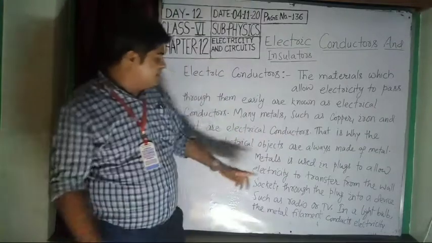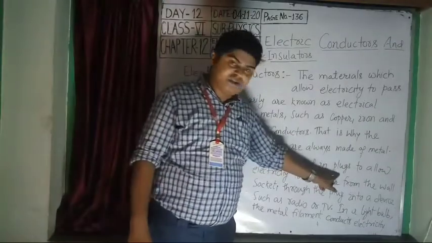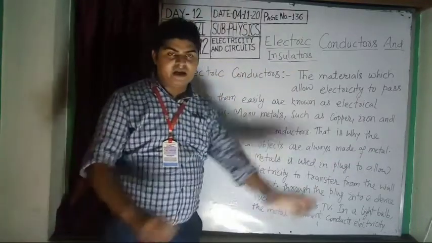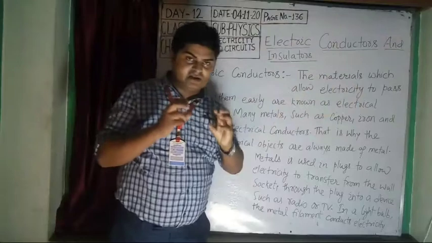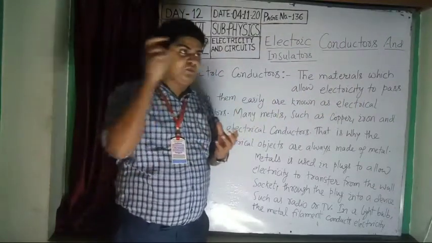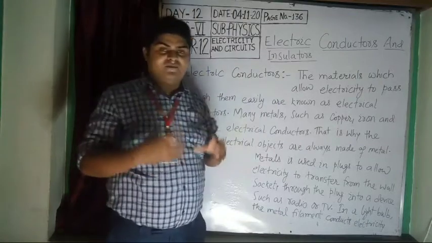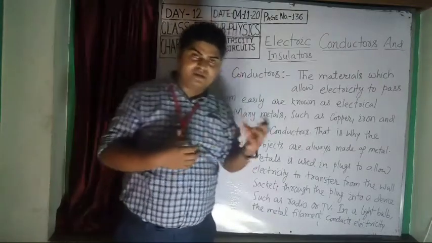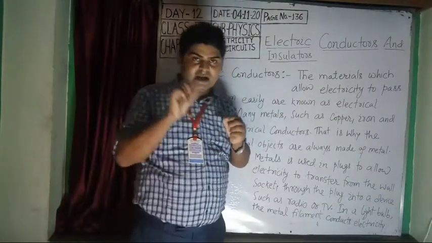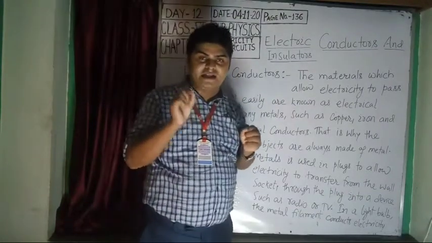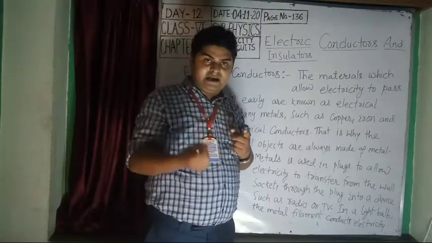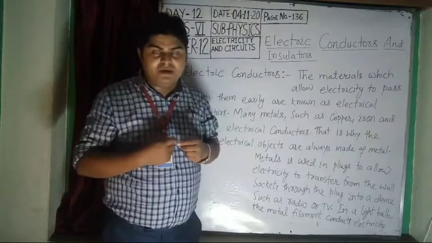Metal is used in plugs to allow electricity to transfer from the wall socket. You have seen there is a socket in the wall at your home, and when you plug in, the electricity passes through that plug. The 3 pins, or 2 legs, of the plug are made of metals like brass, copper or aluminium.